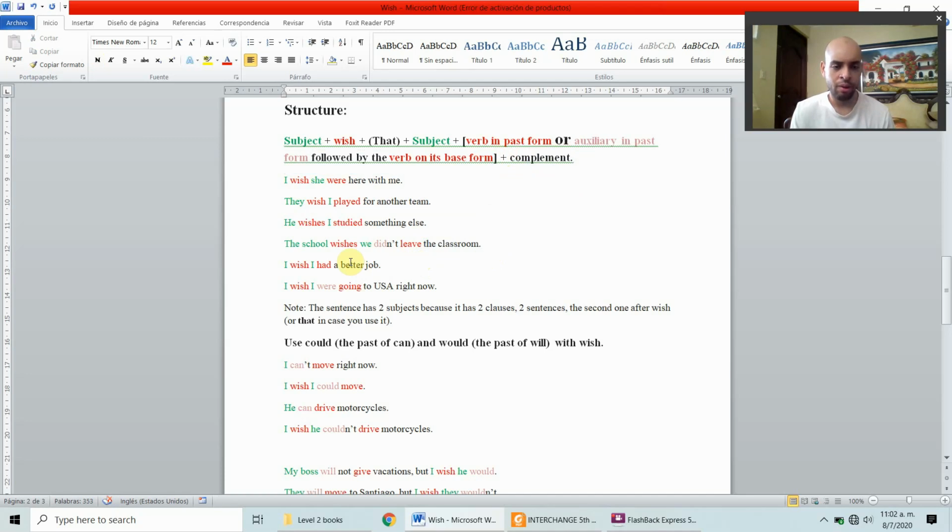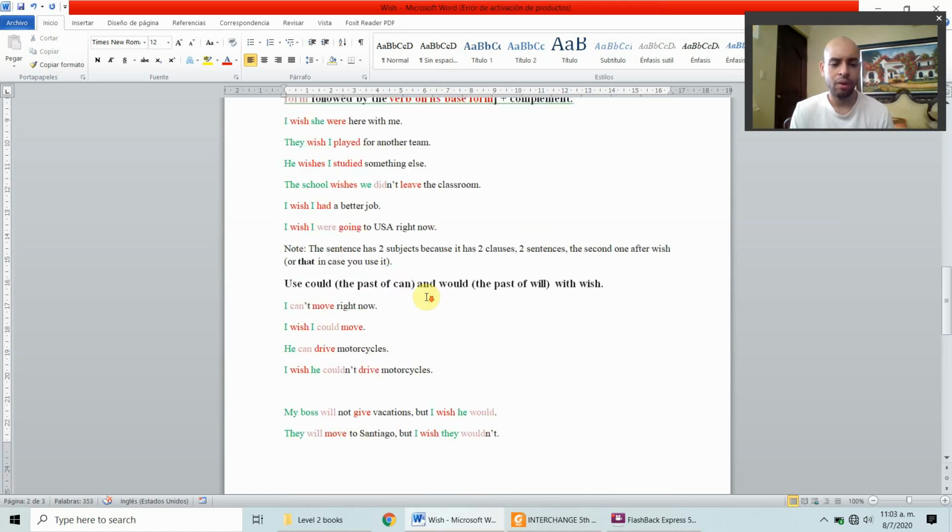Let's see some other examples. I wish I had a better job. The verb in the past form in this case. I wish I were going to USA right now. In this case, were is an auxiliary because this is the past continuous, which we will see later in this book. I wish I were going to USA right now. Were going to USA right now.